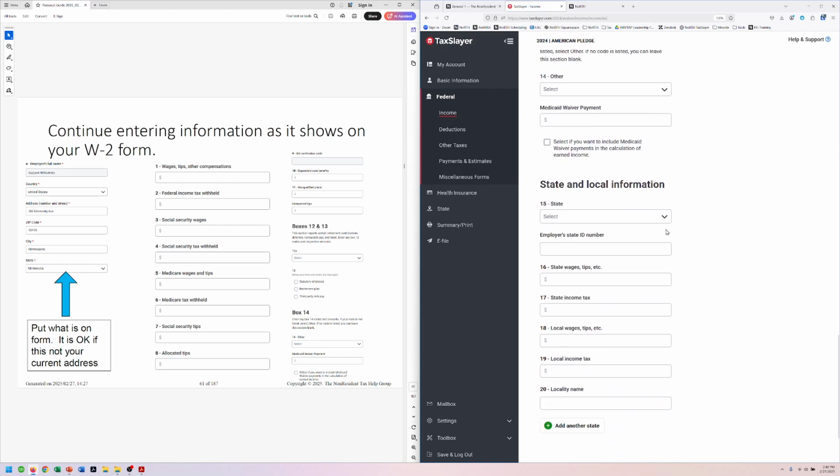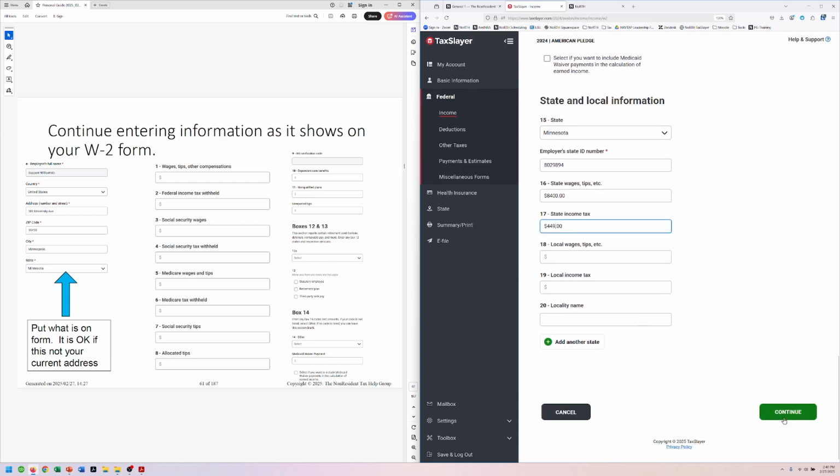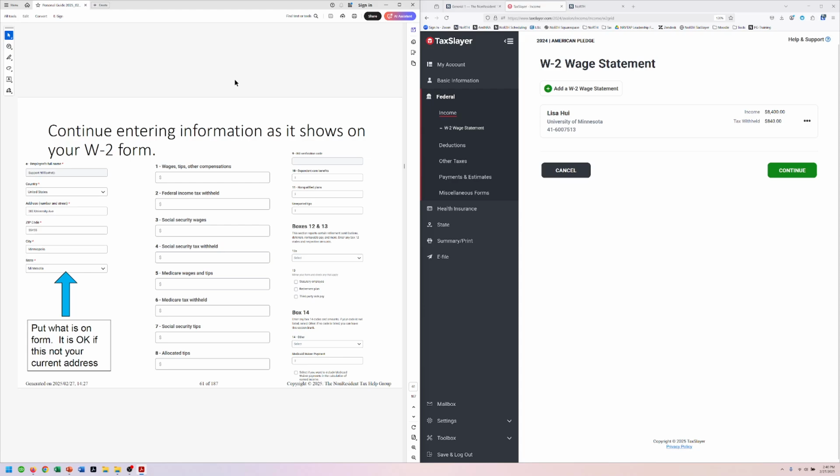Okay, we're going to go down to the state. Make sure you always enter the state information. It copied over the state wages, but you should double check to make sure that is the same as what's on your forms, and then enter your state income tax that was already taken out. There we go. All right.